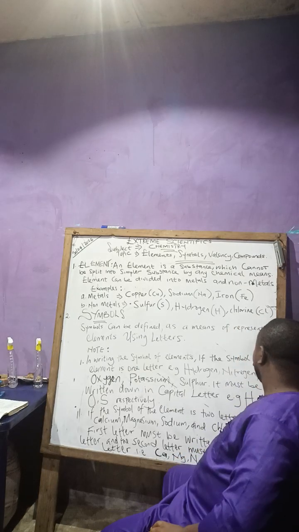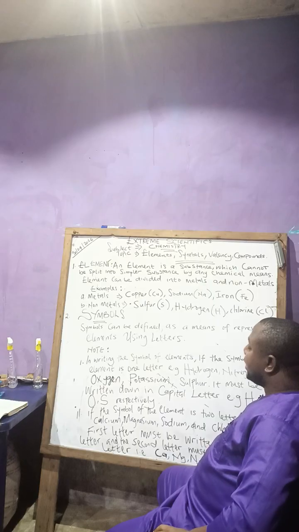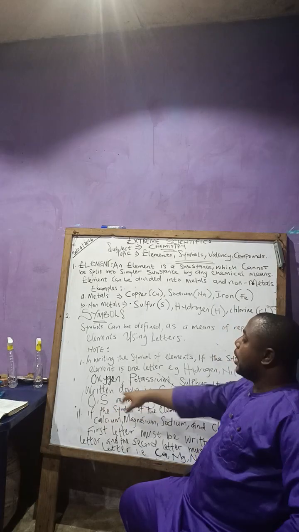So we have H for hydrogen, N for nitrogen, O for oxygen, S for sulfur.